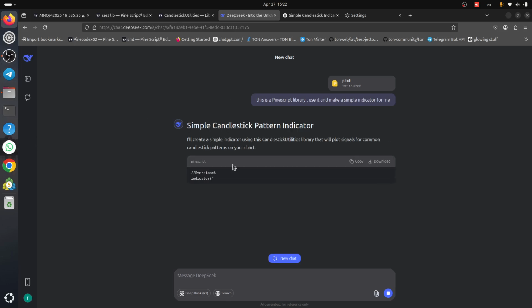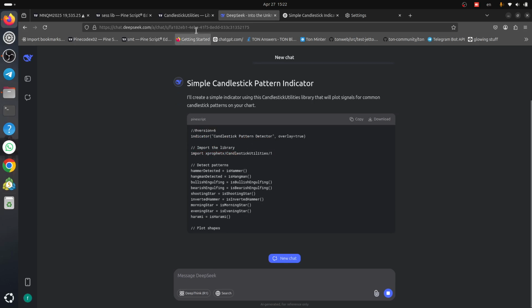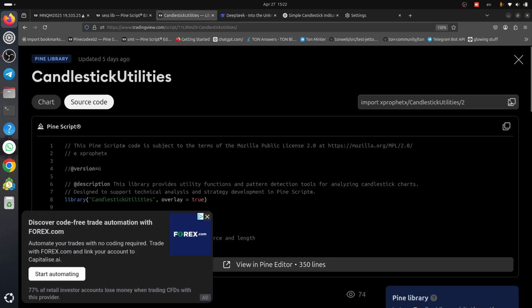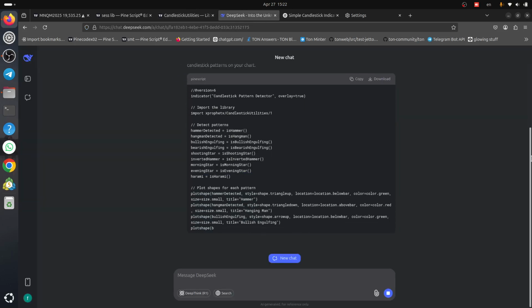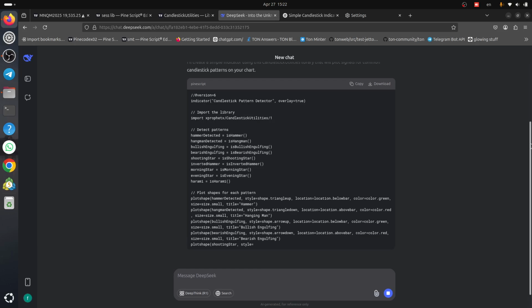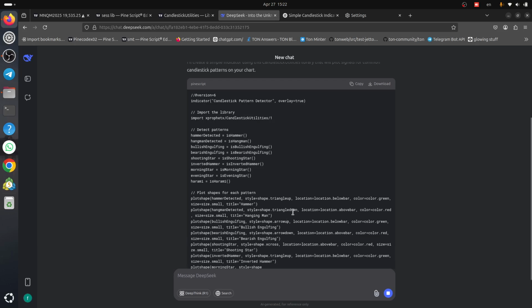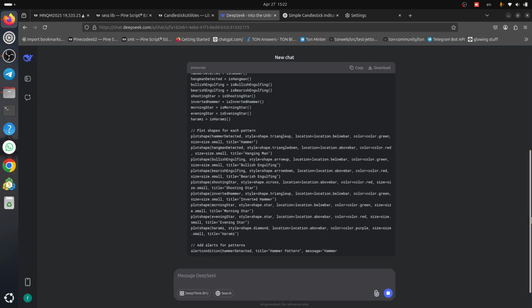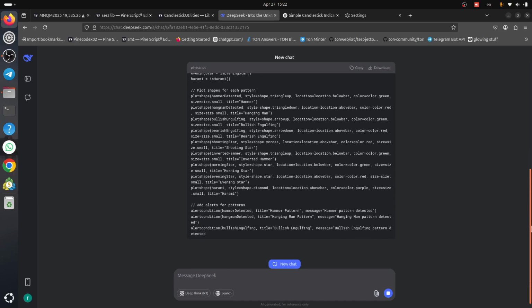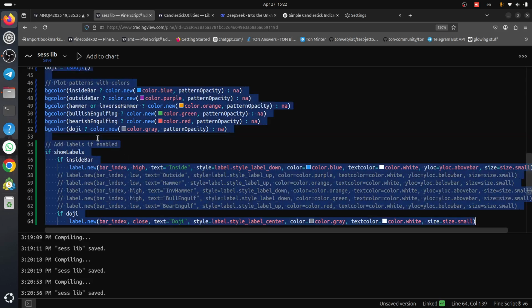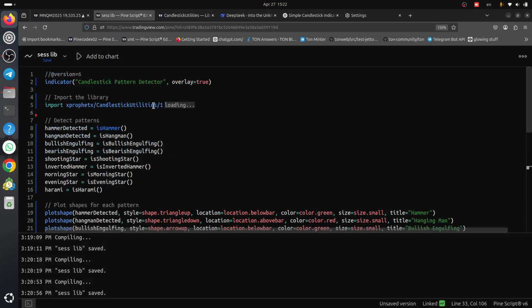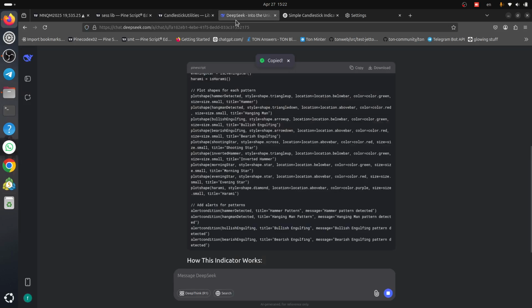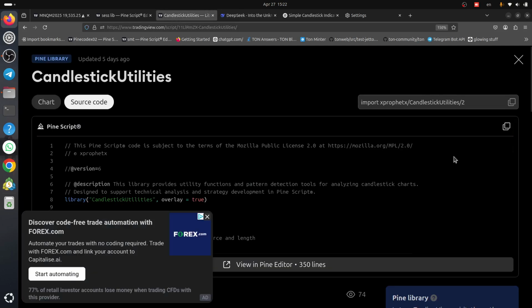Okay, simple candle pattern. It just gives us import the library. Import the library is 2, but here it gave us, this is one problem, but it's not an important problem. If we say, okay, no, it gives us correct. Let's see. No need for alert. Already gives us alert too. Okay, we copy. Here we come to paste. We just need to replace. This is wrong. We just come and yeah. Here this is correct.